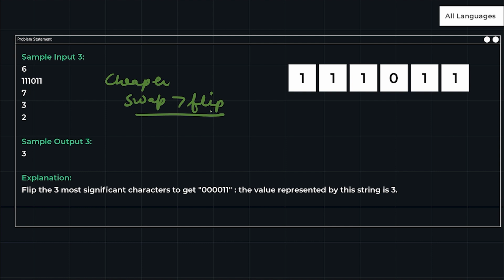A and B I can compare: if A is greater than B, that means swap is costlier. So like this I have to perform all the operations. I will go from left to right, and if flip is cheaper, I can go for flip. This is how we are going to solve this question.